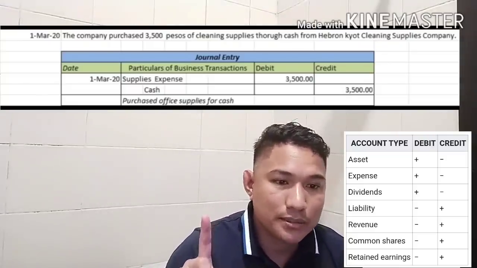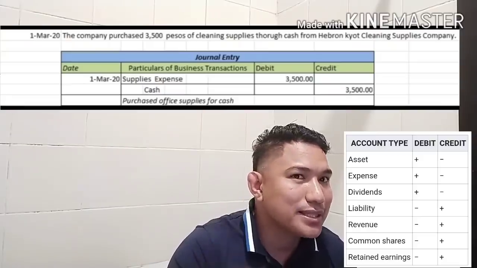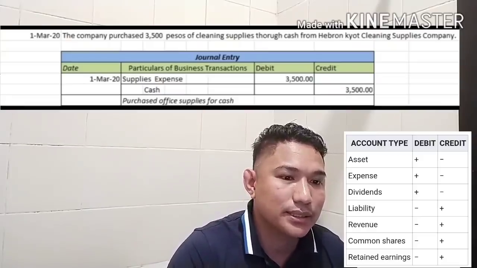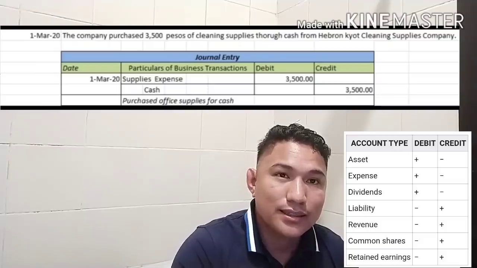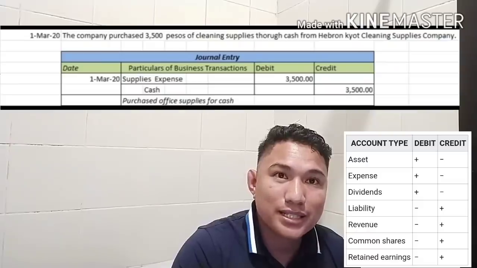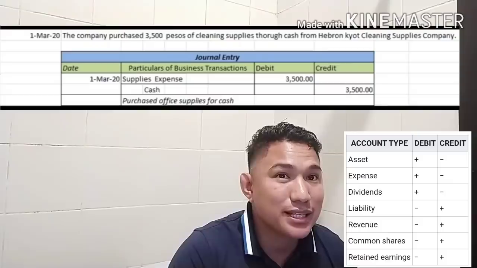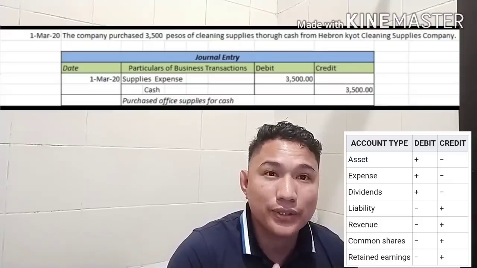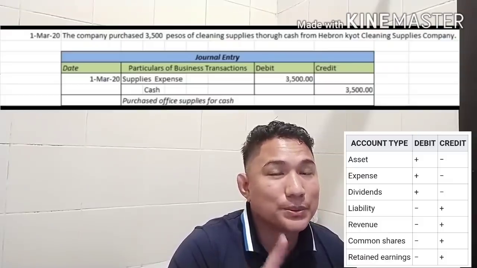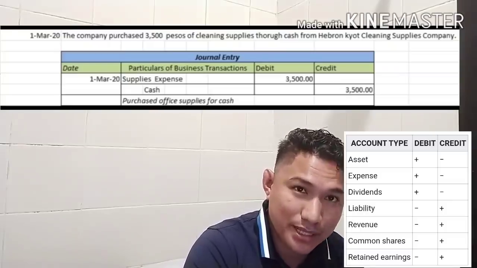Date, of course, March 1st, 2020. And then your debit side is an expense account: supplies expense, 3,500. Why do you put supplies expense in debit? Because supplies expense is an expense account. An expense account has a normal balance of debit, so once your expense account increases, you put the amount in the debit side.